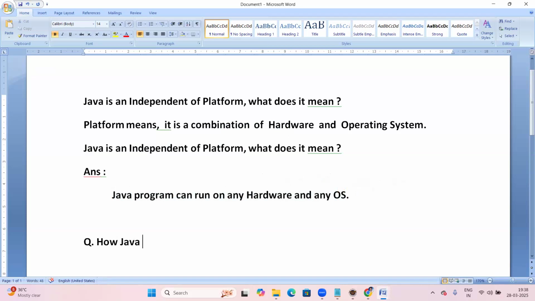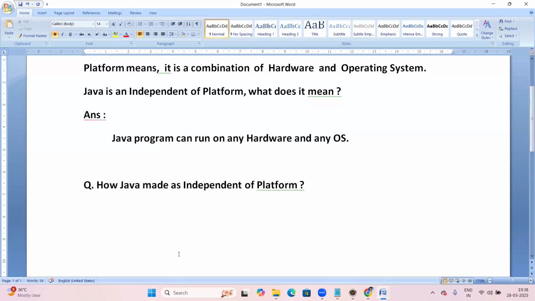Immediately this question may be asked. This is the most important question. It's an interview question, 100% this is an interview question. How did Java become an independent platform? That is the immediate question.